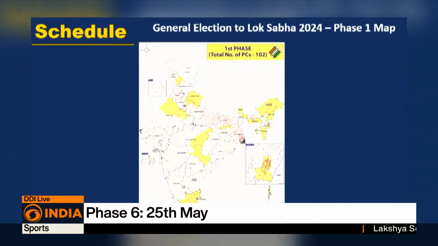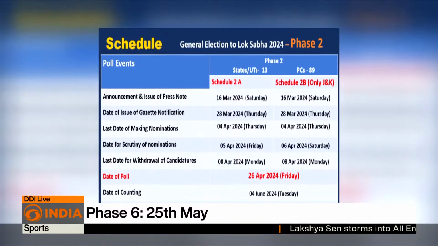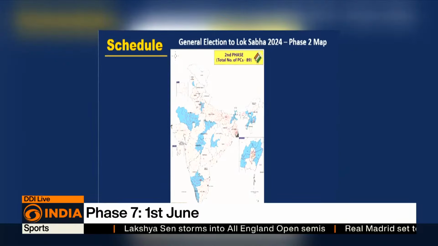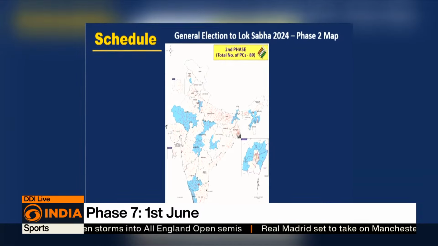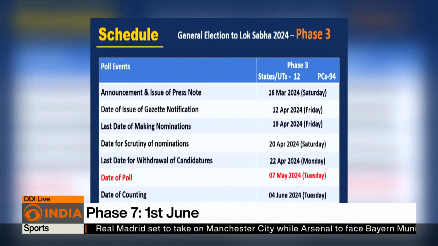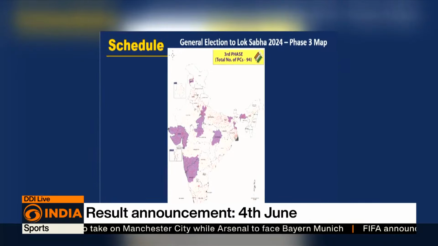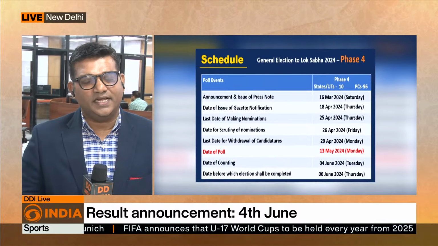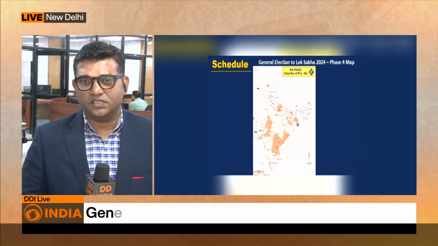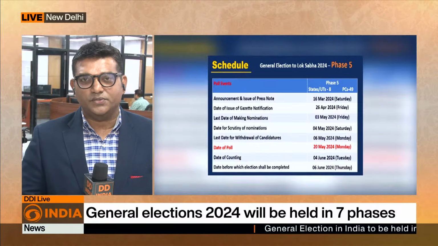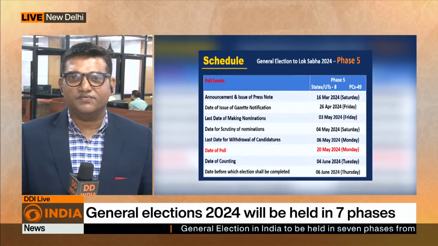There were many question marks being raised about the EVM machines, it coming into the court many a time. The Election Commissioner was very clear: every step is being taken for it to be free and fair. Lot of efforts, lot of lessons that they have learned over the last 11 to 12 state elections that have taken place in the country, and every valuable lesson that they have picked is being put to use here in the biggest election of all, the 2024 elections in India. The Election Commission is leaving no stone unturned in making it a fruitful election, to make every vote that people cast count for the people and for the parties in the fray.